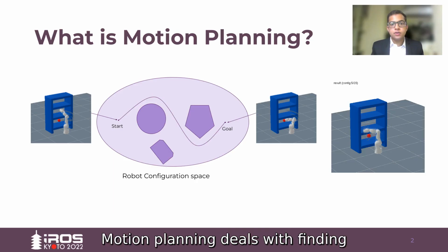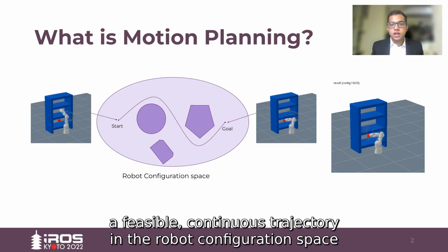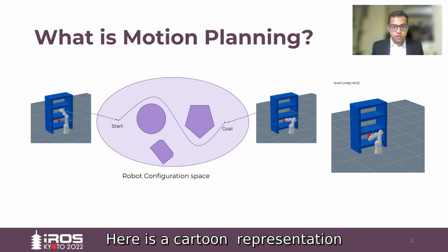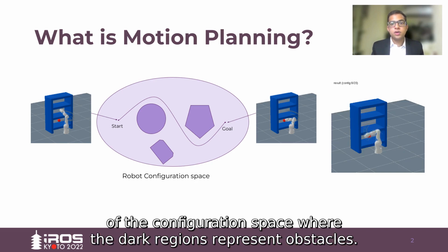Motion planning deals with finding a feasible continuous trajectory in the robot configuration space from a given start configuration to a goal configuration. Here is a cartoon representation of the configuration space, where the dark regions represent obstacles.